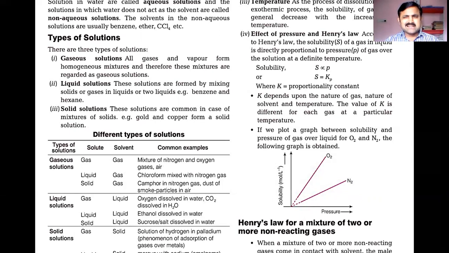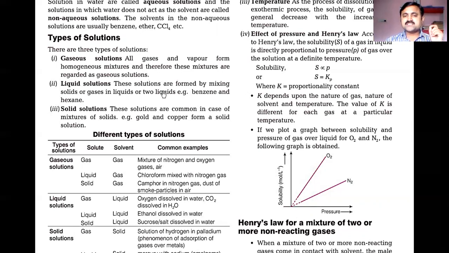How will we understand all these things? In general, we come across so many examples in our domestic life or chemistry lab where we prepare solutions in liquid states. But what about solid solutions and gaseous solutions? When that question rises in our mind, we need to check with other scientific terminologies. Gases and vapor form homogeneous mixtures, and these mixtures are regarded as gaseous mixtures. So all gas and vapor form homogeneous mixtures we'll call gaseous solutions.